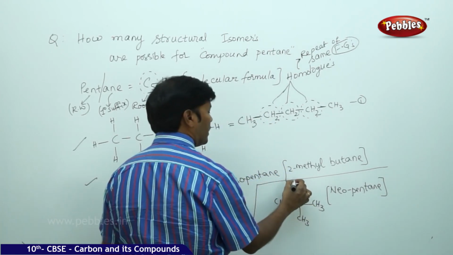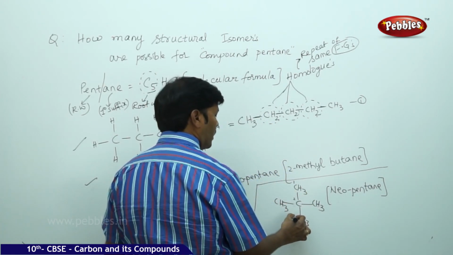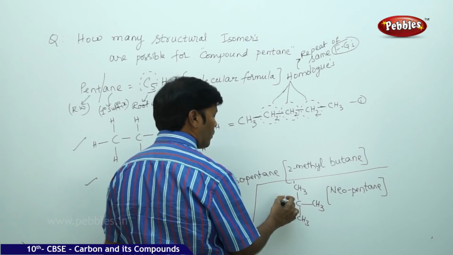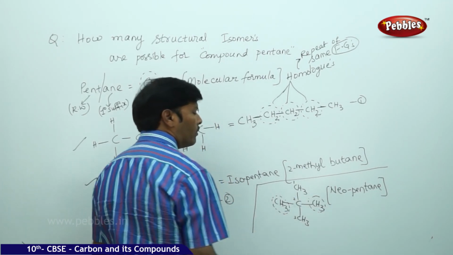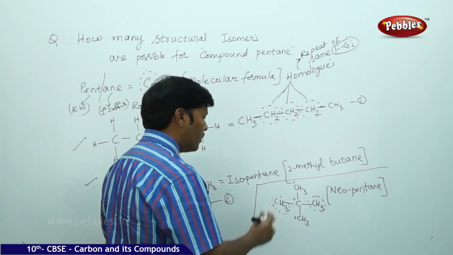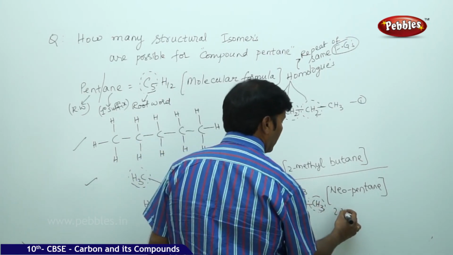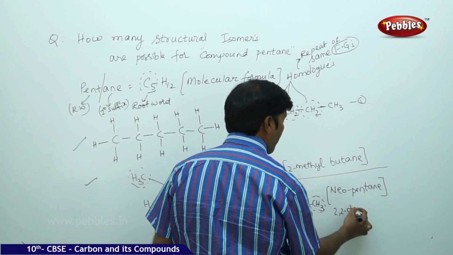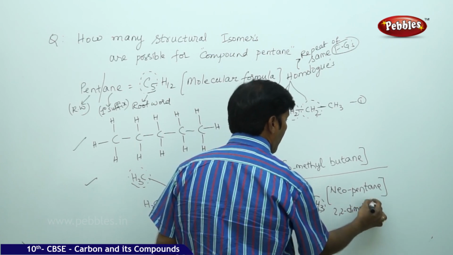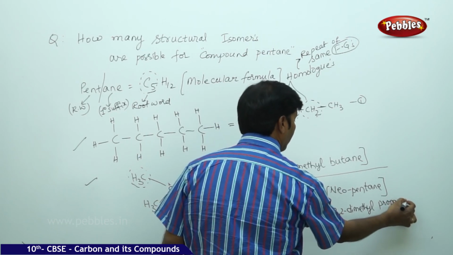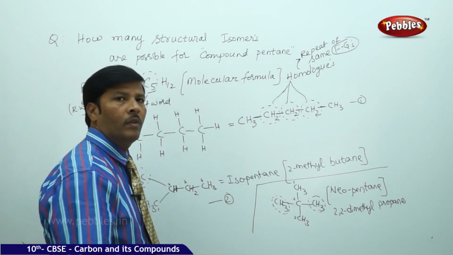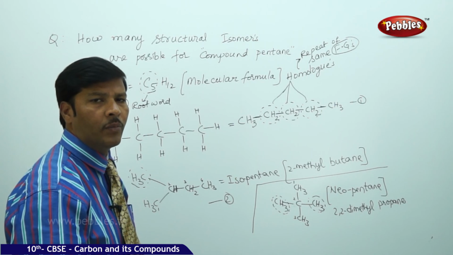Write the IUPAC name, 1, 2 and 3. On the second carbon there are 2 methyl groups. Here 1 methyl group, and here also 1 methyl group. So therefore 2,2-dimethyl propane is the IUPAC name.